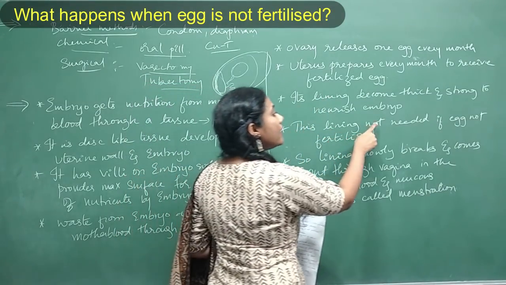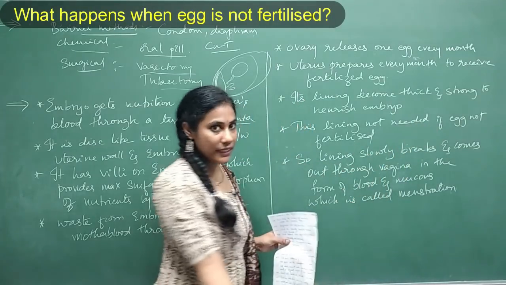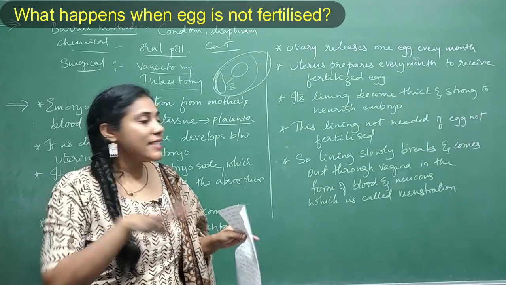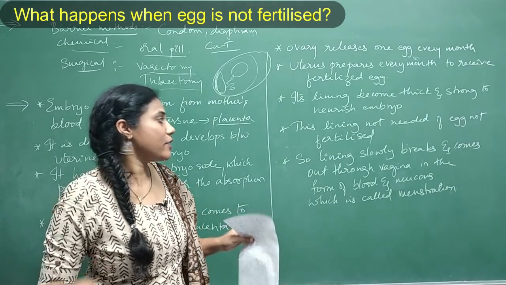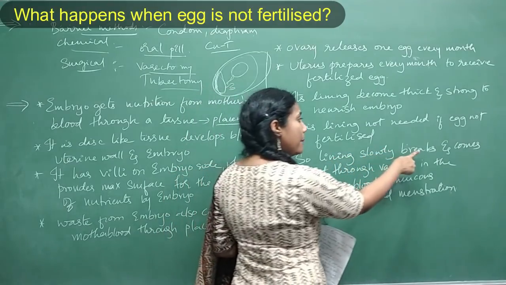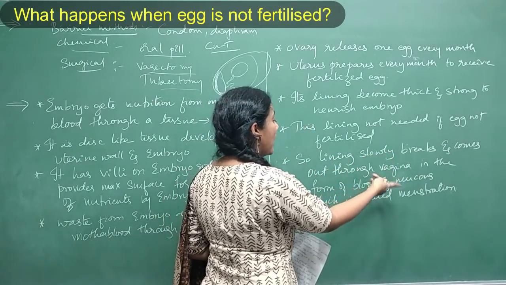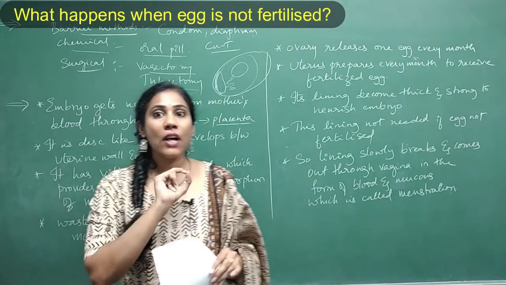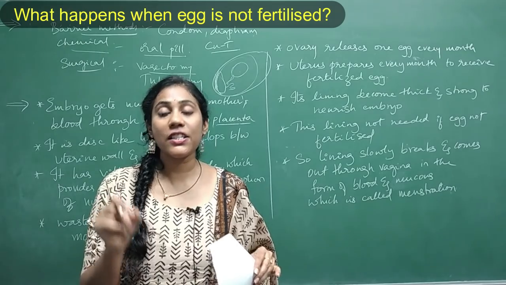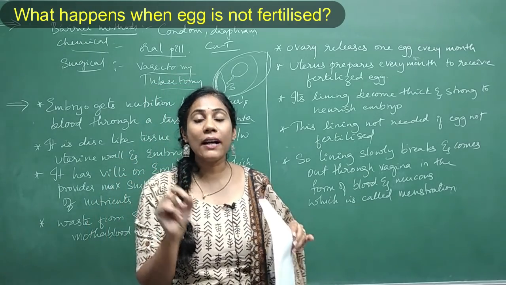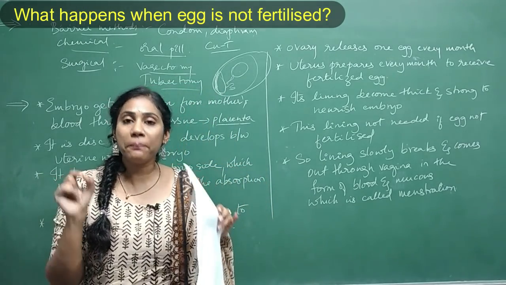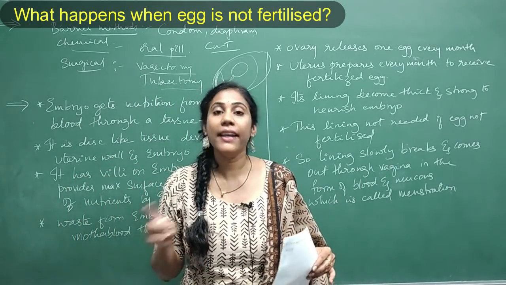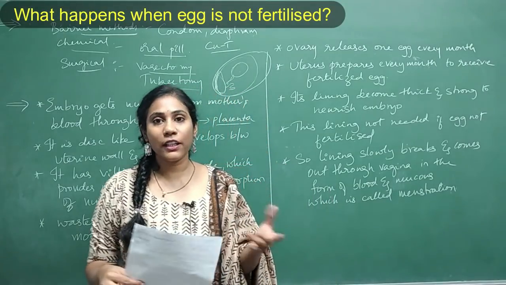And this lining is not needed if the egg is not fertilized. Say if the embryo doesn't come and get implanted there, this lining is not necessary, isn't it? So this lining slowly breaks and comes out through the vagina in the form of blood and mucus. Now the lining is not necessary if the egg is not fertilized, so it comes out through the vagina in the form of blood and mucus, and this is what we call menstruation. Okay, so this is all about the question.